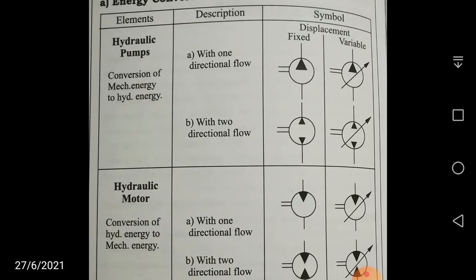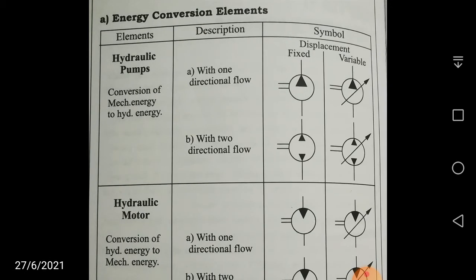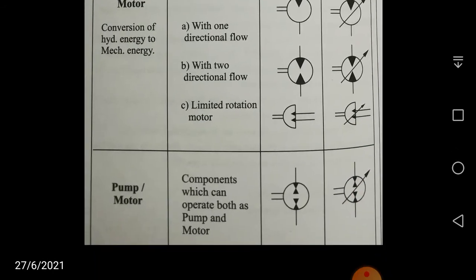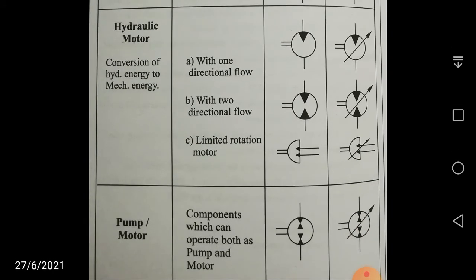As far as displacement is concerned, for the pump and the motor, it can be fixed displacement or variable displacement. Now let us see the symbols used for hydraulic pumps, hydraulic motors, and also pump and motor. For example, a device can work as a pump as well as a motor.